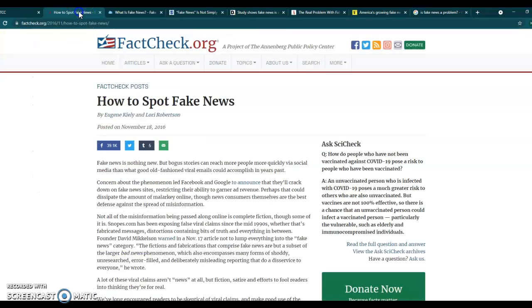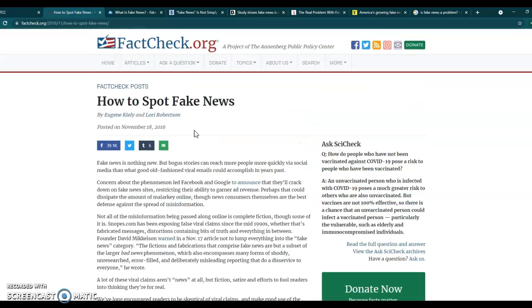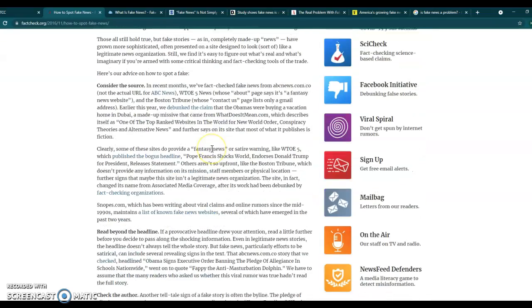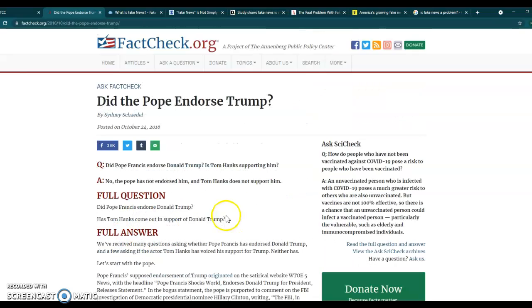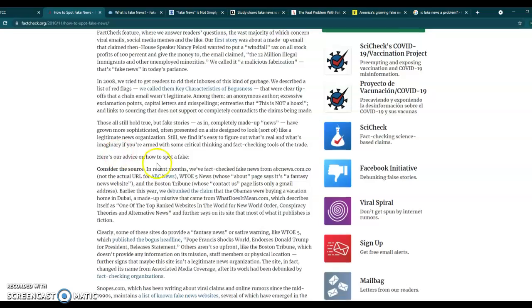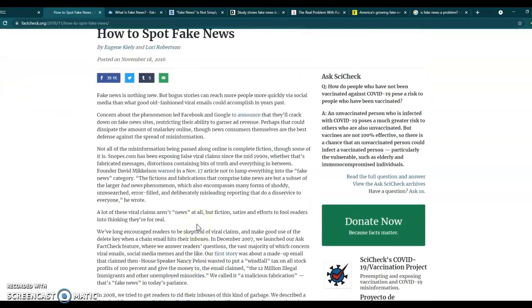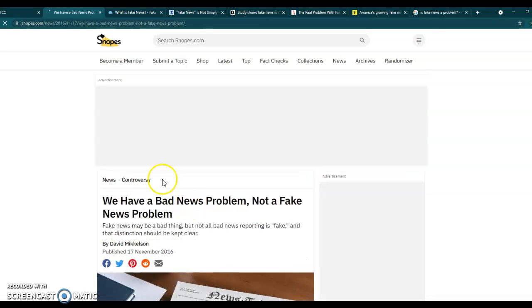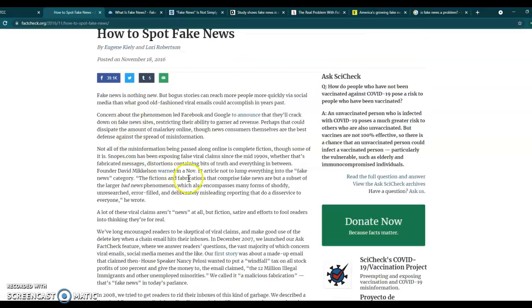So the first article that we have right here is how to spot fake news. Okay, pull it up, look at it. It's got authors. It's a little bit old, so that might be a bit of a red flag. We're going to have to look at that. What else do we see? It has hyperlinks. I'm going to click them. Do they go somewhere? Well, that one just goes back to its own. Oh, whoops. That goes back to its own. This is an outside source on Snopes. Okay, so there are some things included here.